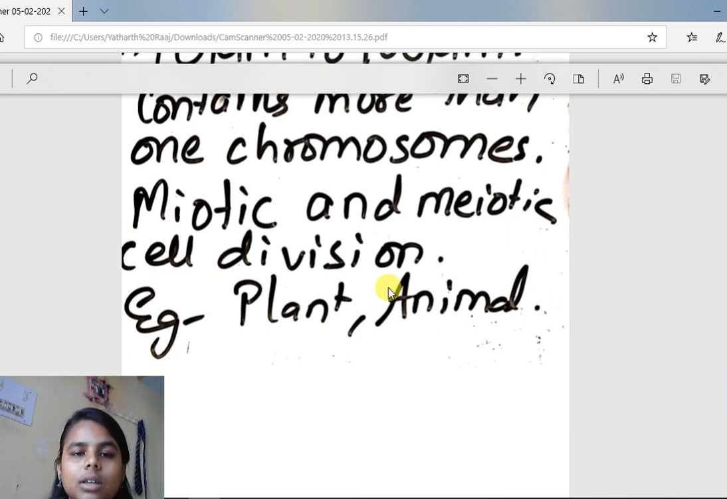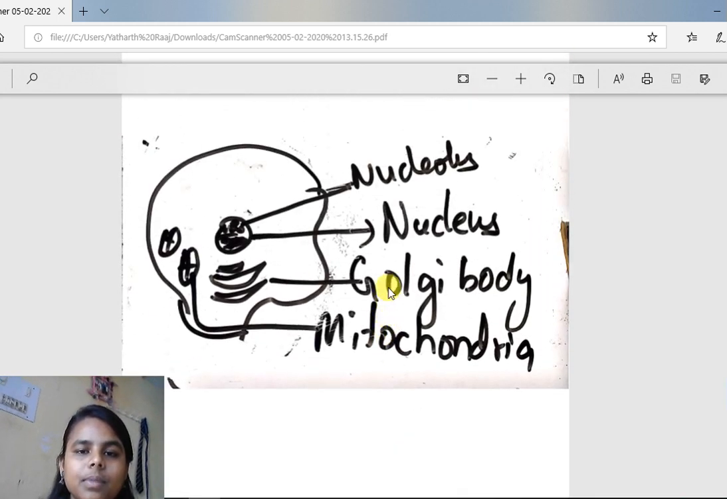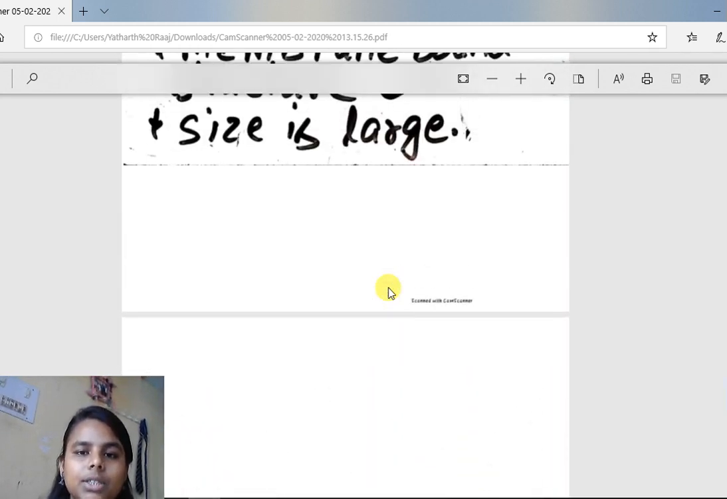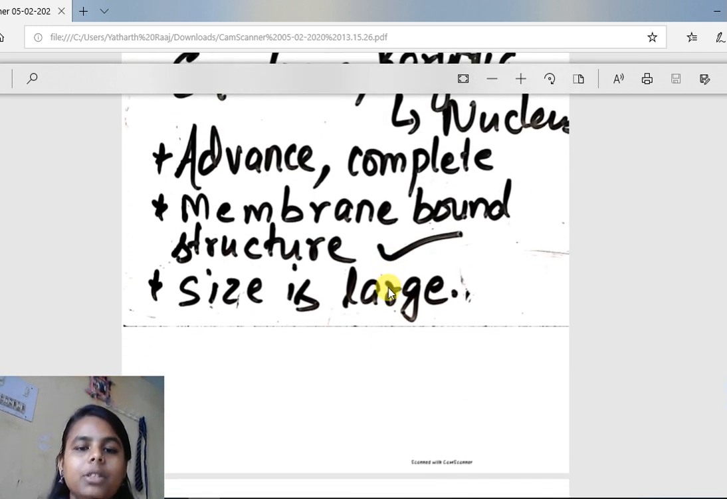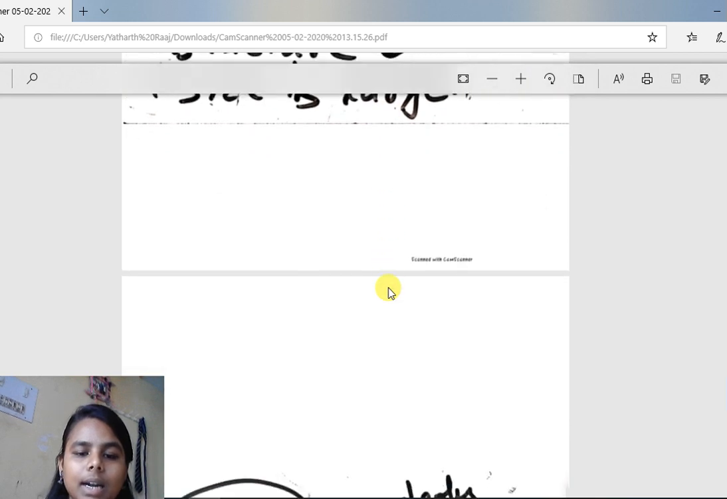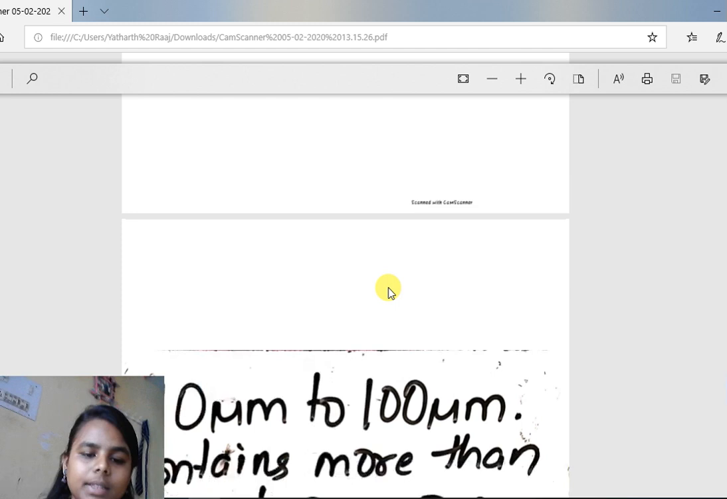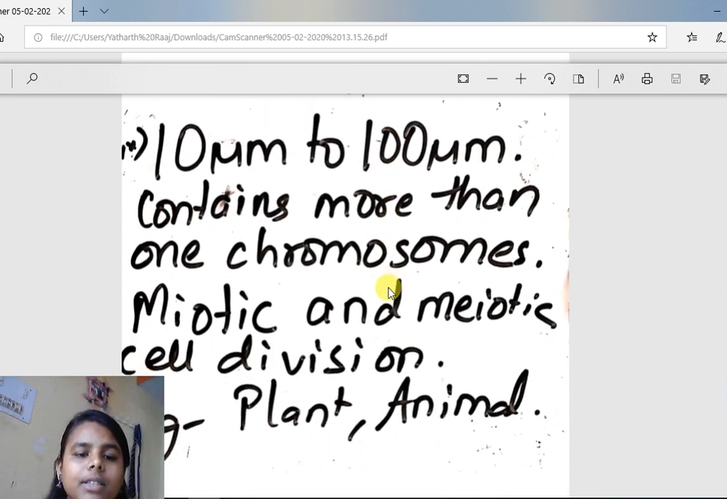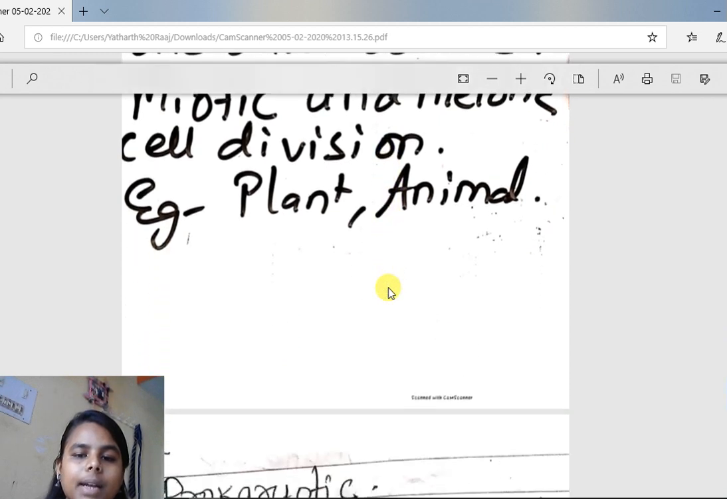So this is a eukaryotic cell. Eukaryotic cell: advanced, complete, nucleus present, membrane-bound structures are present, size is large, and more than one chromosome is present. Cell division takes place by mitotic and meiotic, and examples are plants and animals.